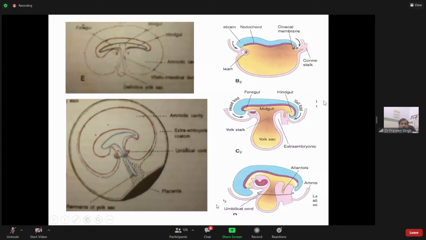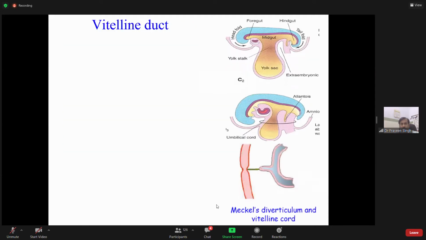Here, the connection between the foregut, midgut, and hindgut with the yolk sac, as we know from our previous classes of embryology, goes on decreasing and decreasing. You can see a wide connection decreasing very much. As it decreases, this is named the vitelo-intestinal duct, famously called the vitelline duct.